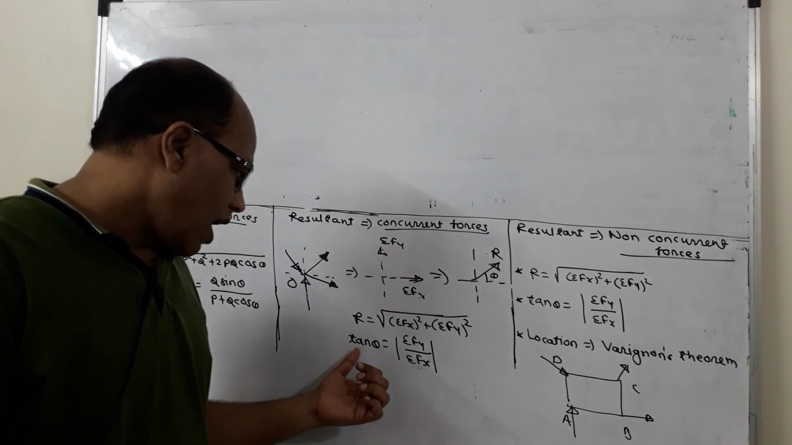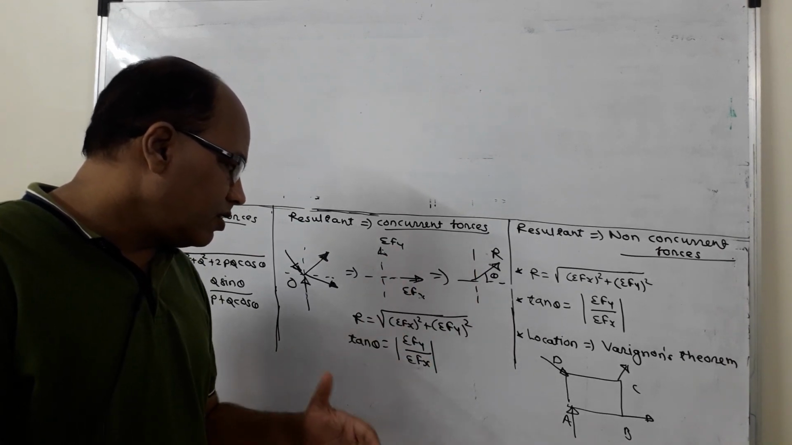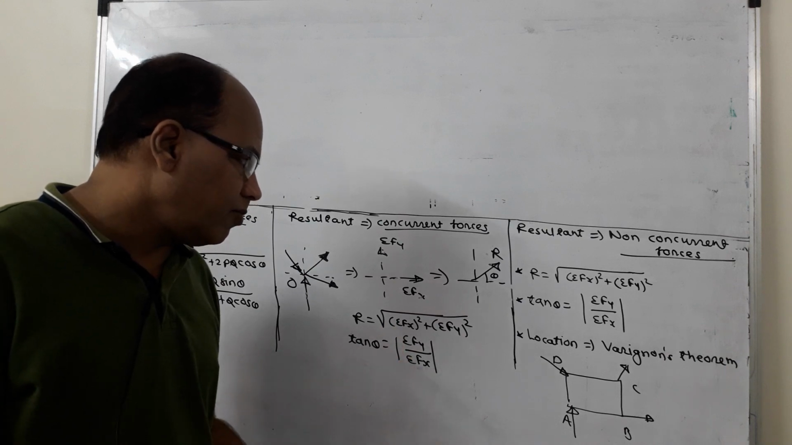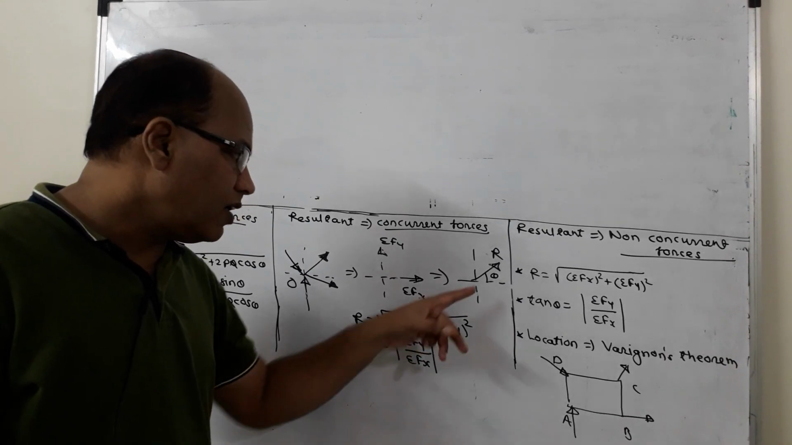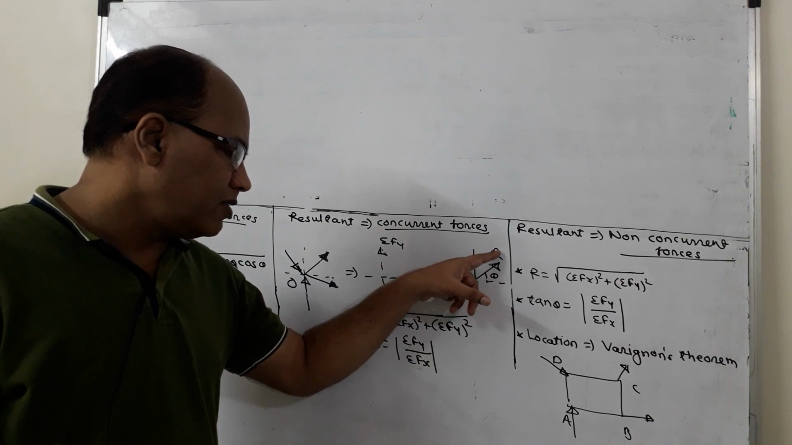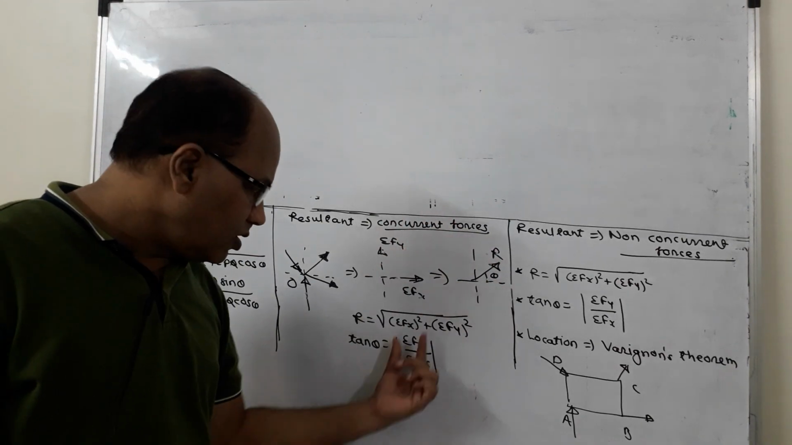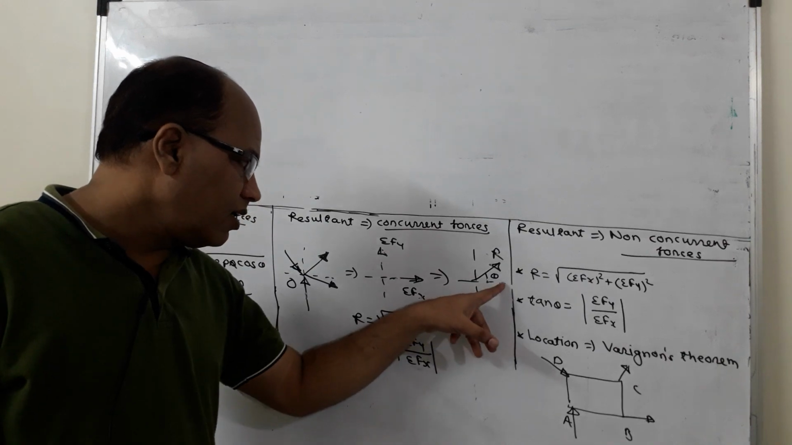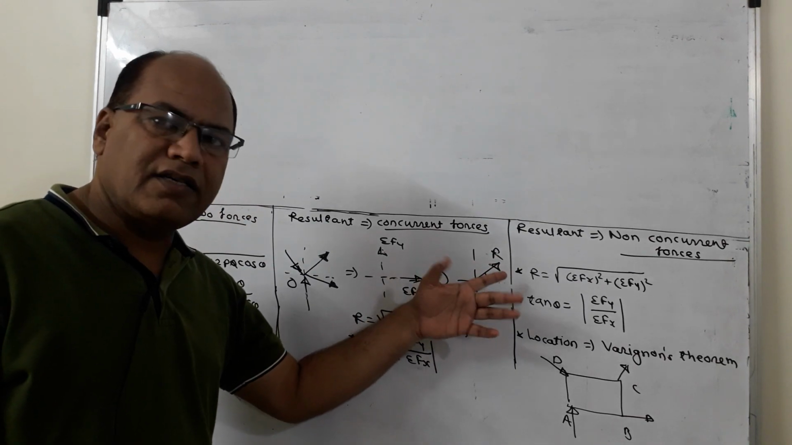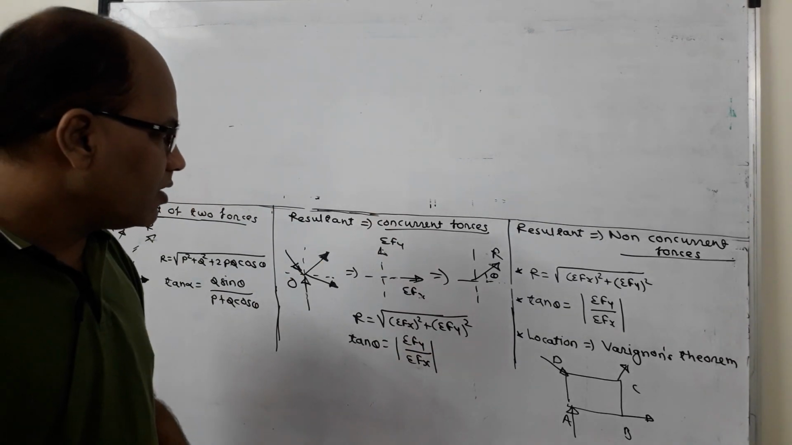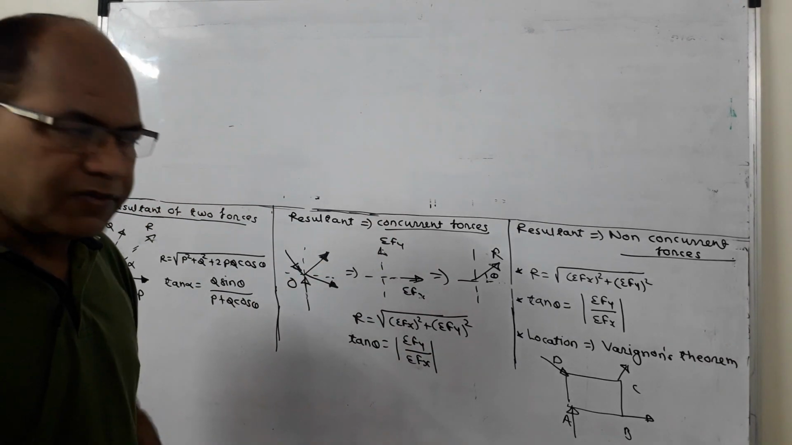And the angle made by the resultant with the x axis can be obtained as tan theta is equal to modulus of summation Fy upon summation Fx. Remember it well, theta is the angle made by the resultant with the x axis in the respective quadrant. If I use the modulus sign, I get the angle made by the resultant with the x axis in the respective quadrant. So this is how the resultant in a concurrent force system can be obtained.